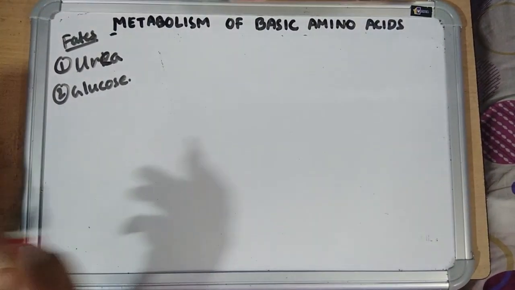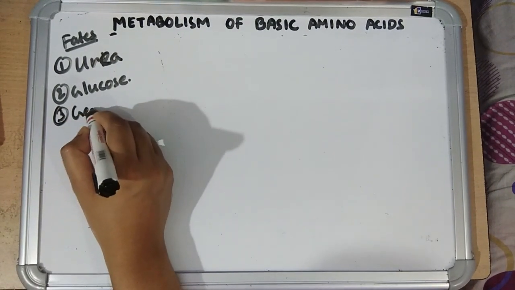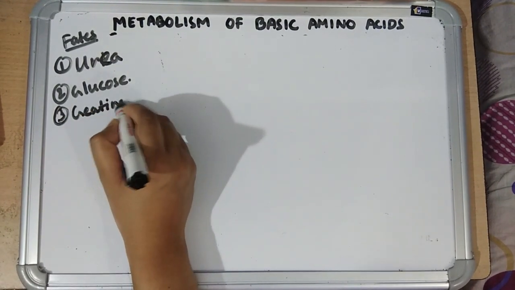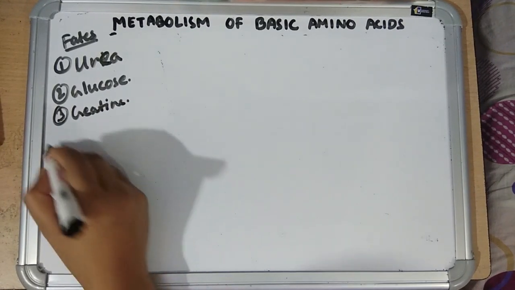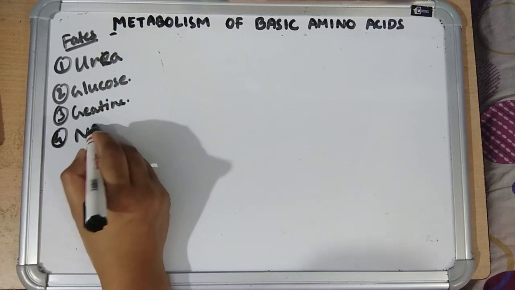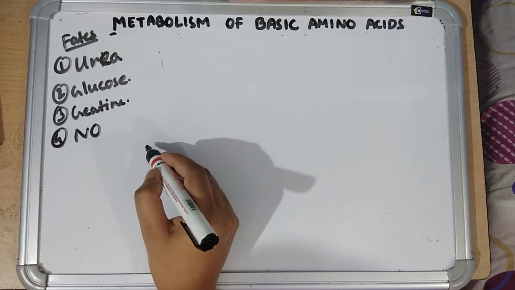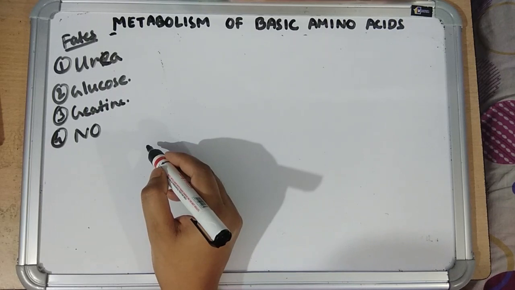Next is formation of creatine phosphate and creatinine, which have already been discussed in glycine metabolism. Number 4, synthesis of nitric oxide, which is a potent vasodilator, and sublingual nitrate is also used as treatment in angina pectoris.